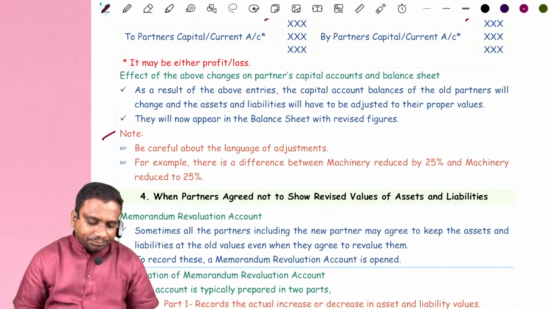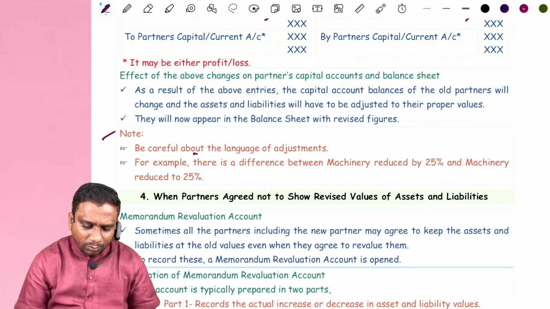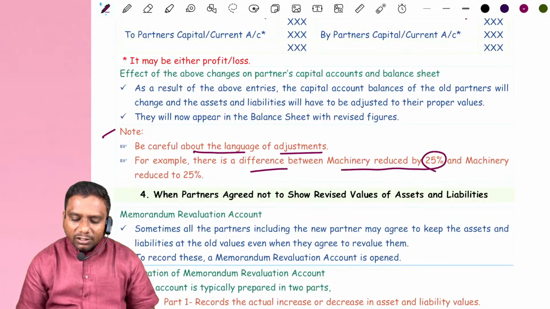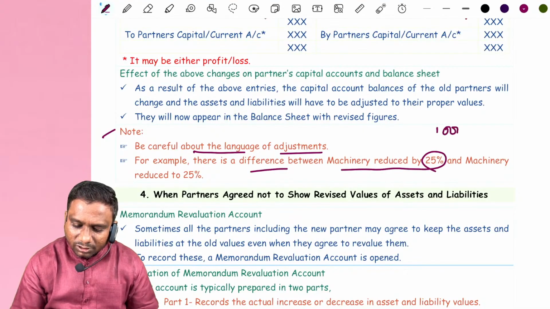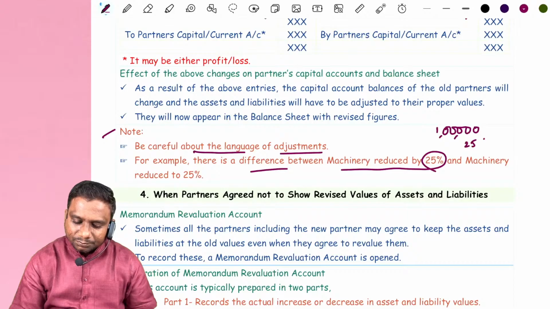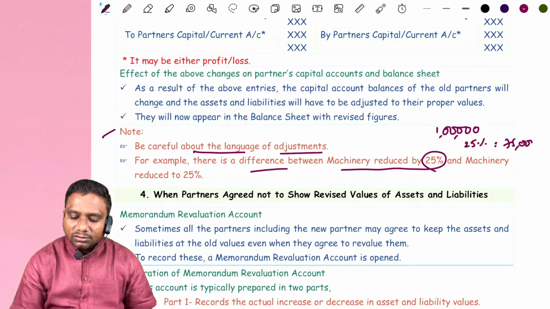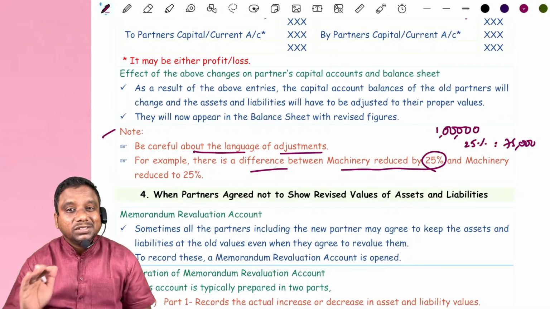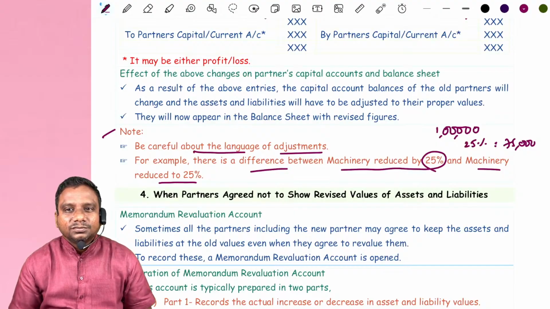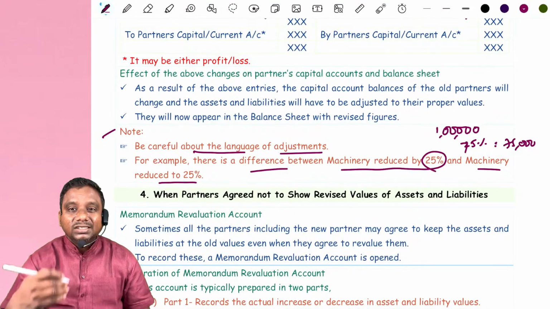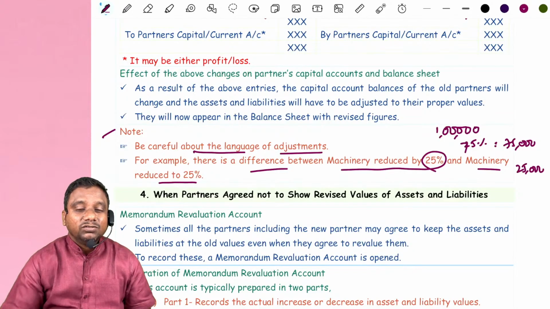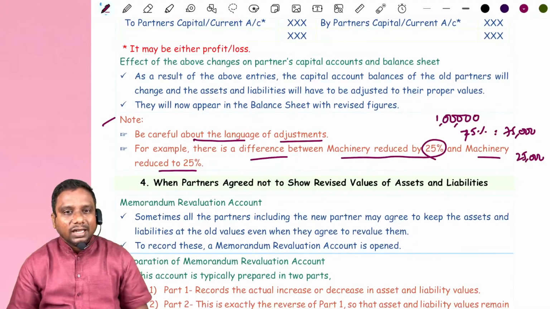So here, look at this important note. Be careful about the language of adjustments. For example, there is a difference between machinery reduced by 25% and machinery reduced to 25%. Suppose machinery value is 1 lakh. If it is reduced by 25%, the new value is 75,000. Suppose machinery is reduced to 25%, it means 75% is depreciation, and the remaining 25,000 is the value of the asset. So we have to take care about this language, right?